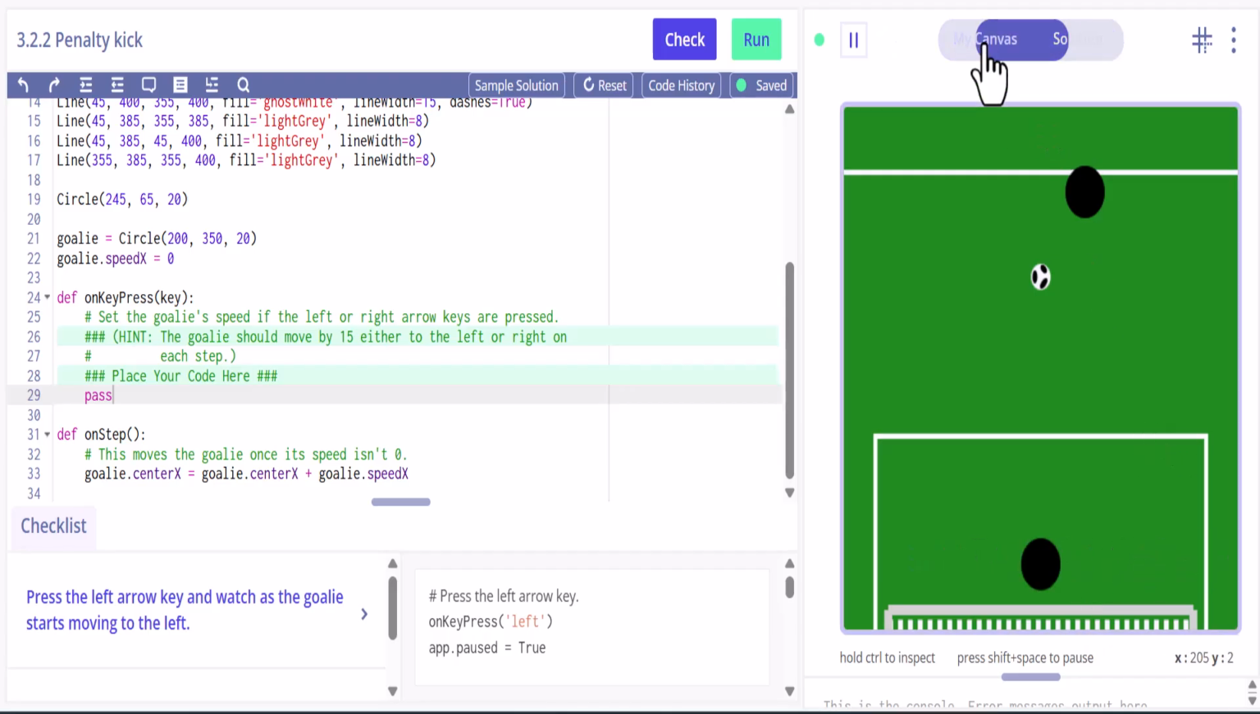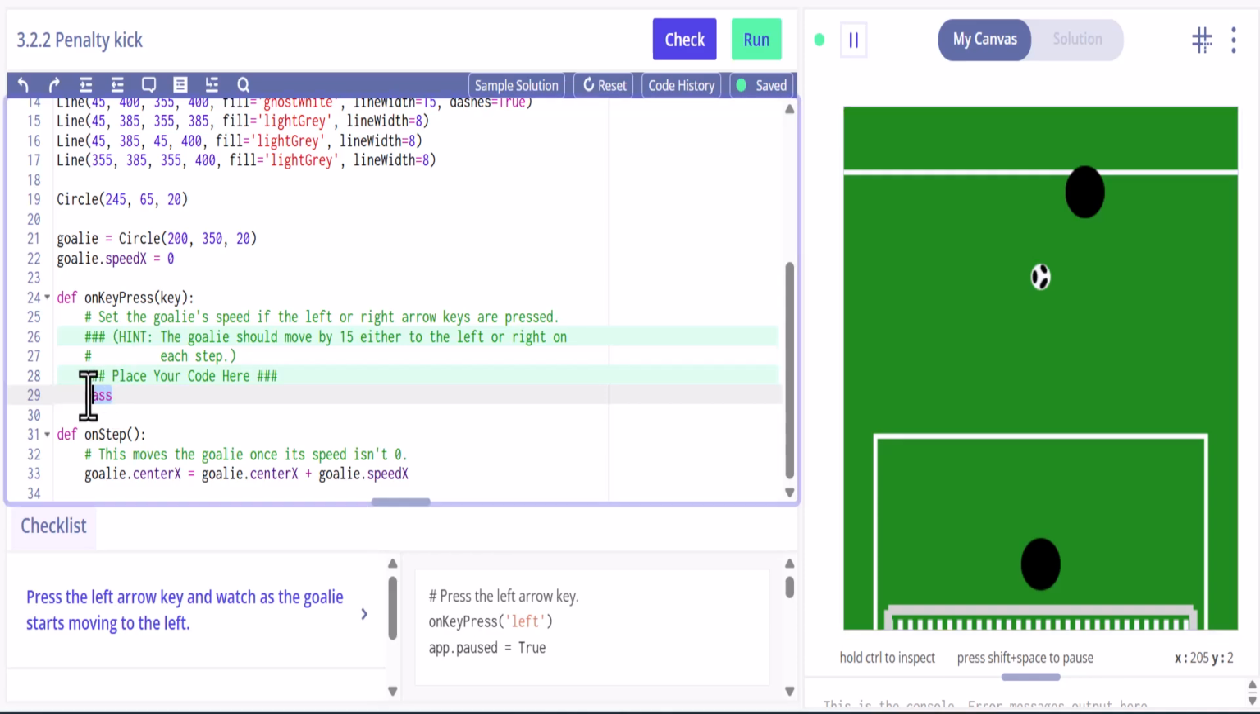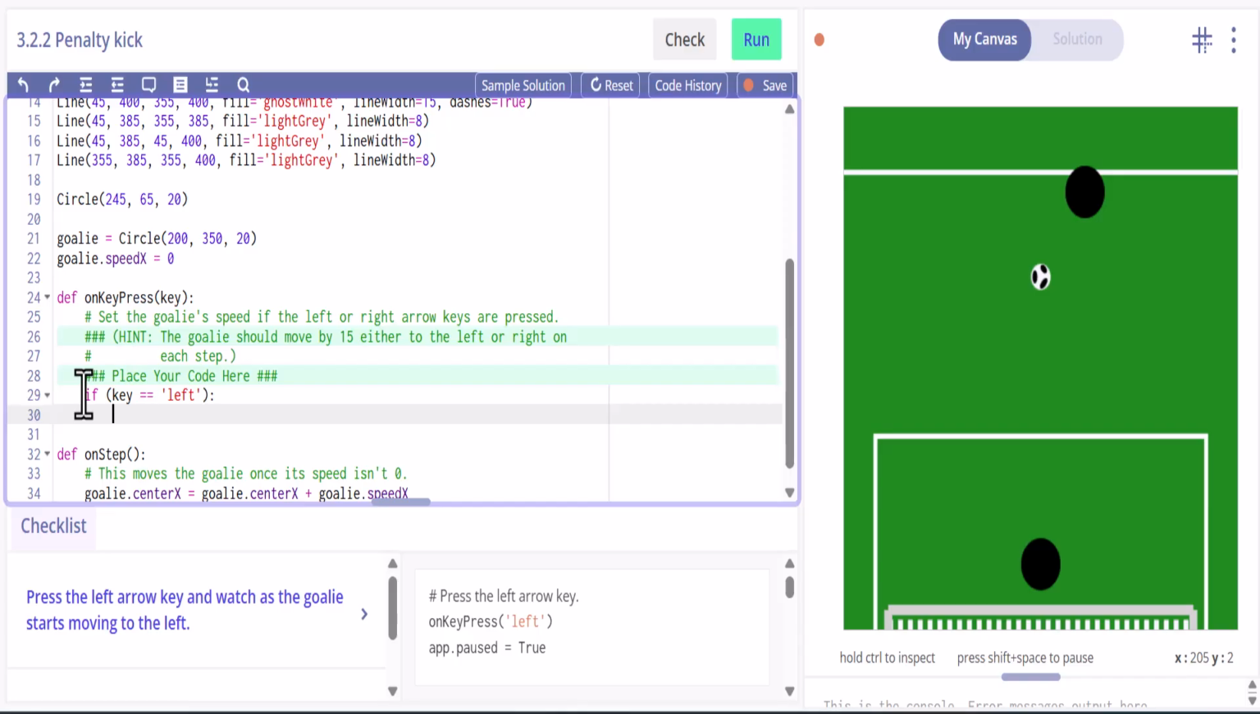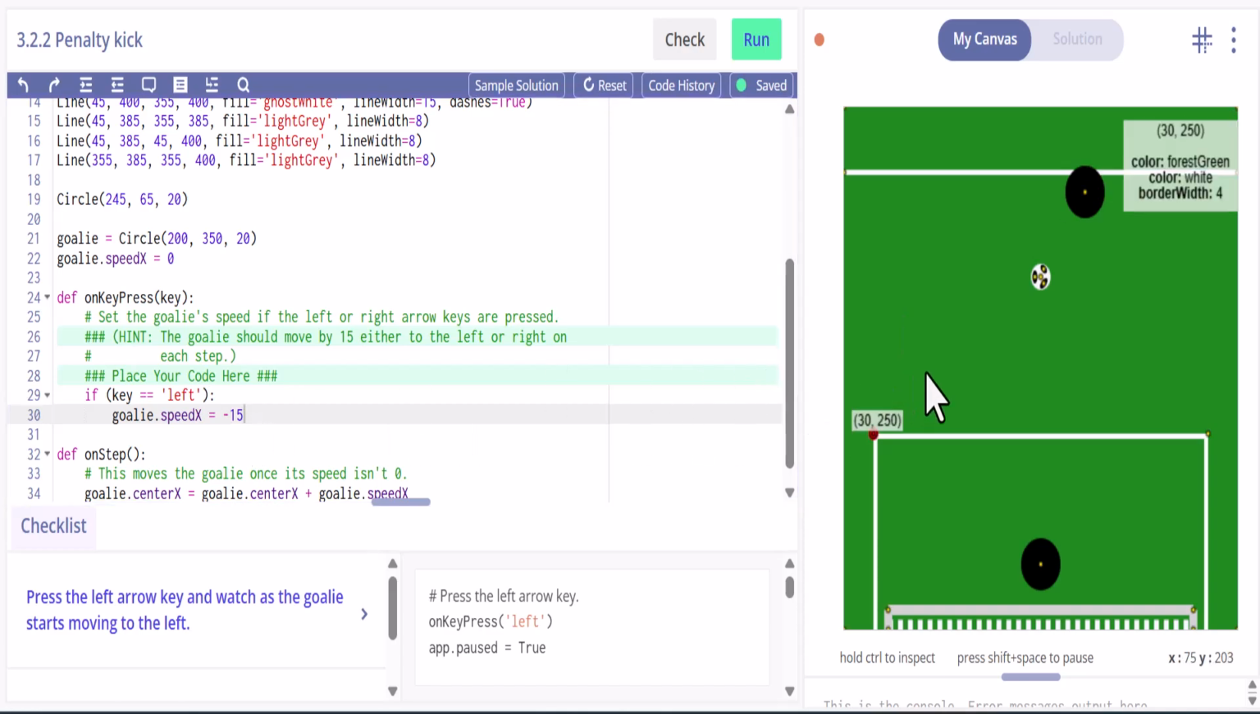So in our canvas, we can remove this. And it's just pretty simple, is if the key, if we press the left key, well, then what we want to do is we want to say that the goalie speed, now up here it talks about 15 either to the left or to the right, so that's pretty straightforward. I'm going to start with negative 15 because if you look at the x and we go to the left, x gets smaller and smaller. Okay, so we're subtracting from x.